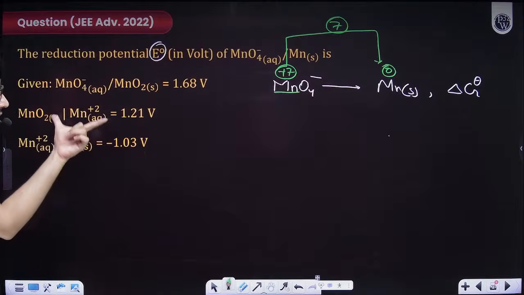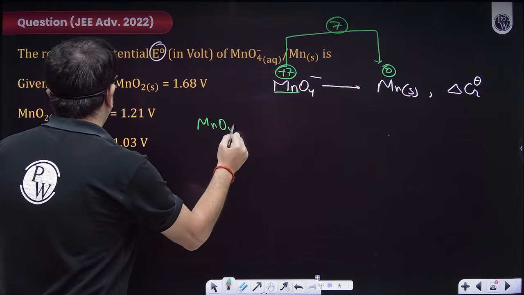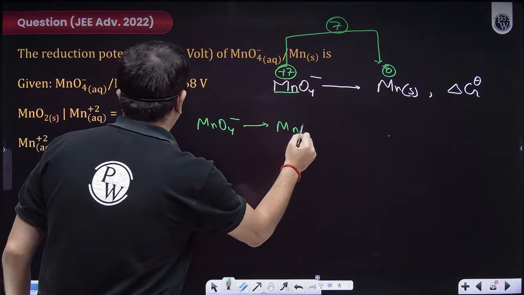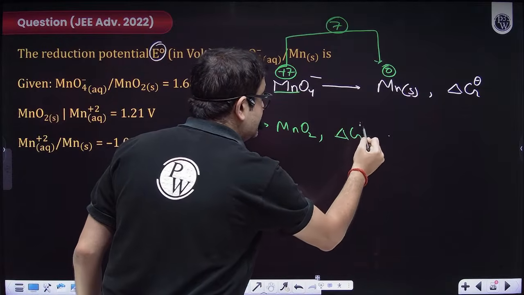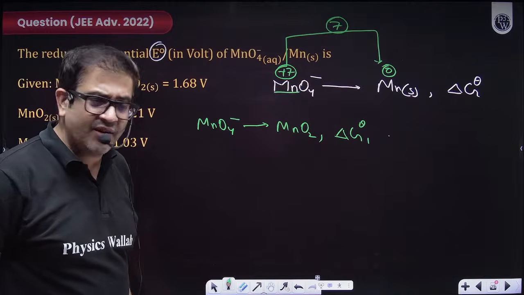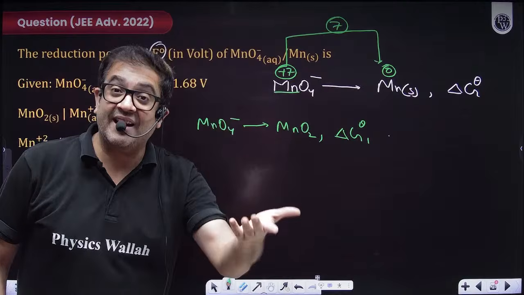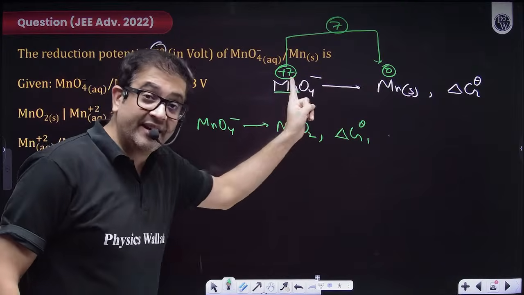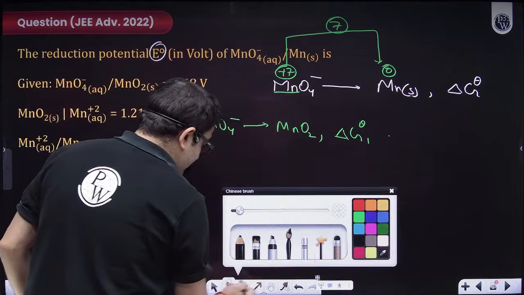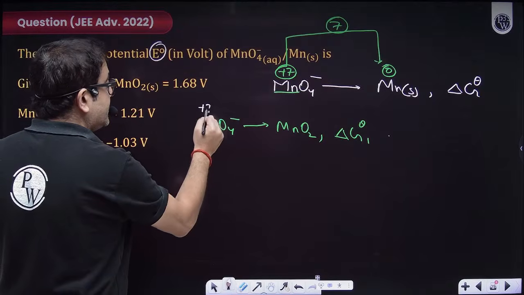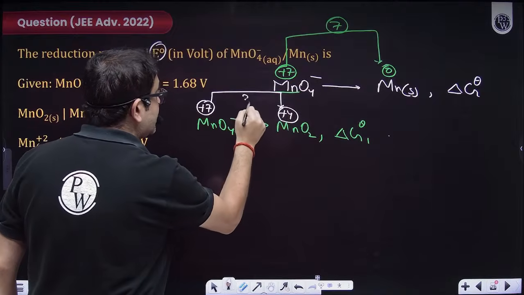Now, what are the given data? So given data are MnO4 minus turning to MnO2. Let's say this reaction has delta G of delta G naught 1. Sir, why are you taking delta G, not potential? Because beta, potential can't be added and subtracted, but delta G can be. So that's why I'm directly writing delta G. We'll calculate potential later. Here this is plus 7. Here it is plus 4. So number of electrons transferred will be 3.